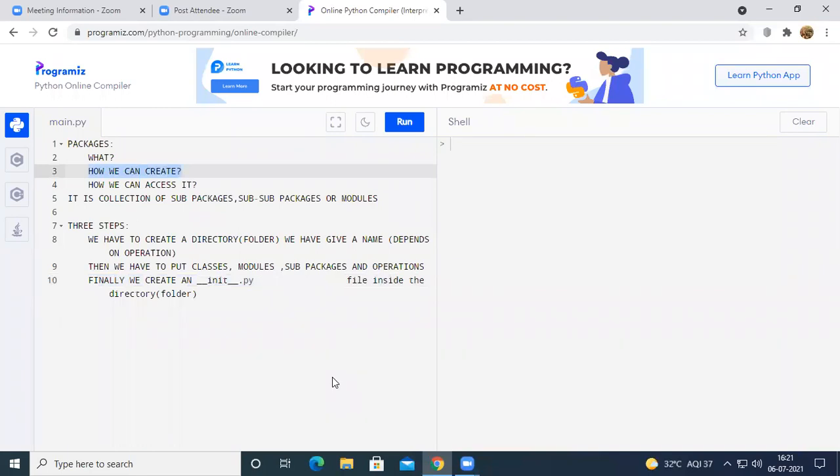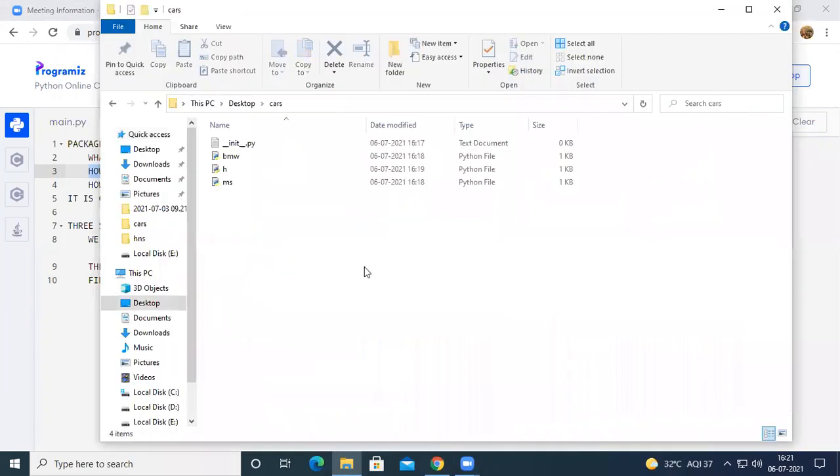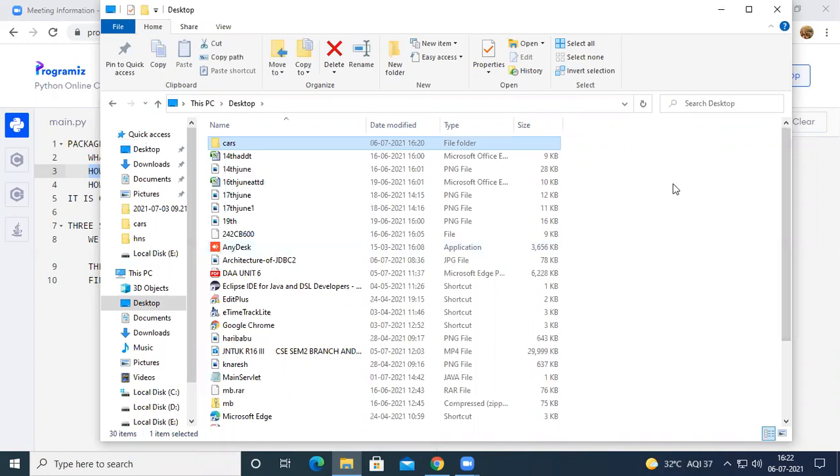Okay, first we have to create a folder, we have to rename that folder, and then we have to keep classes, modules, sub packages, and operations inside that package. And then finally we have to create underscore init underscore dot py. So let us see here how we can create a sub package. It is very simple. So we have created a package openly on the desktop.